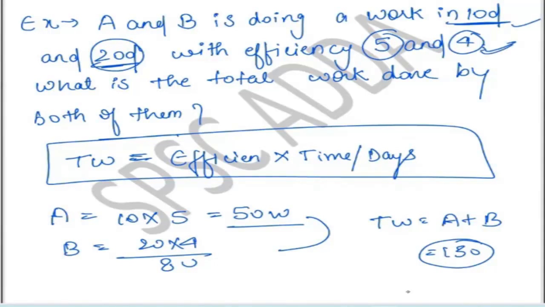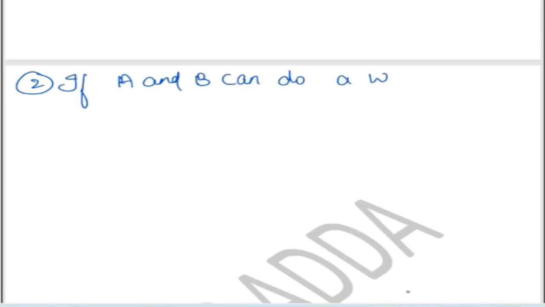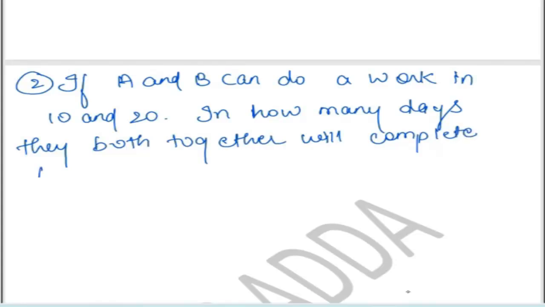But let's move to the next pattern. Suppose you are not given efficiency, and the question is in this format. If A and B can do a work in 10 days and 20 days, in how many days will they complete the work? Tell me. How will you find it? Here we don't have the efficiency of a person. How will we find it? Any guesses?